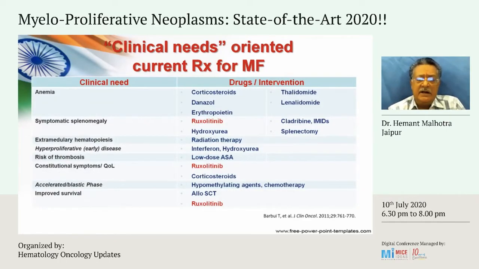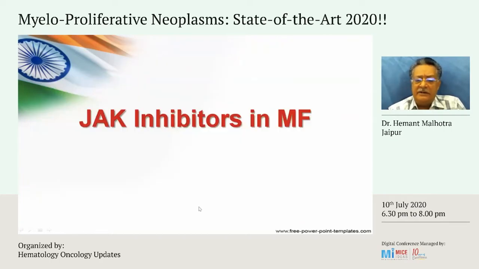But now, in the current day, for the current treatment of patients with myelofibrosis, specifically for patients who have distressing splenomegaly, we have the JAK2 inhibitor ruxolitinib, and also for patients who have constitutional symptoms, which happens in almost 3/4 of the patients, we again have the JAK2 inhibitor. Only 2 forms of treatment out of all these have been found to improve survival in this patient population. The first is allogeneic stem cell transplantation, and the second is JAK2 inhibitors, ruxolitinib. And I'll show you some data to that effect in the subsequent slides.